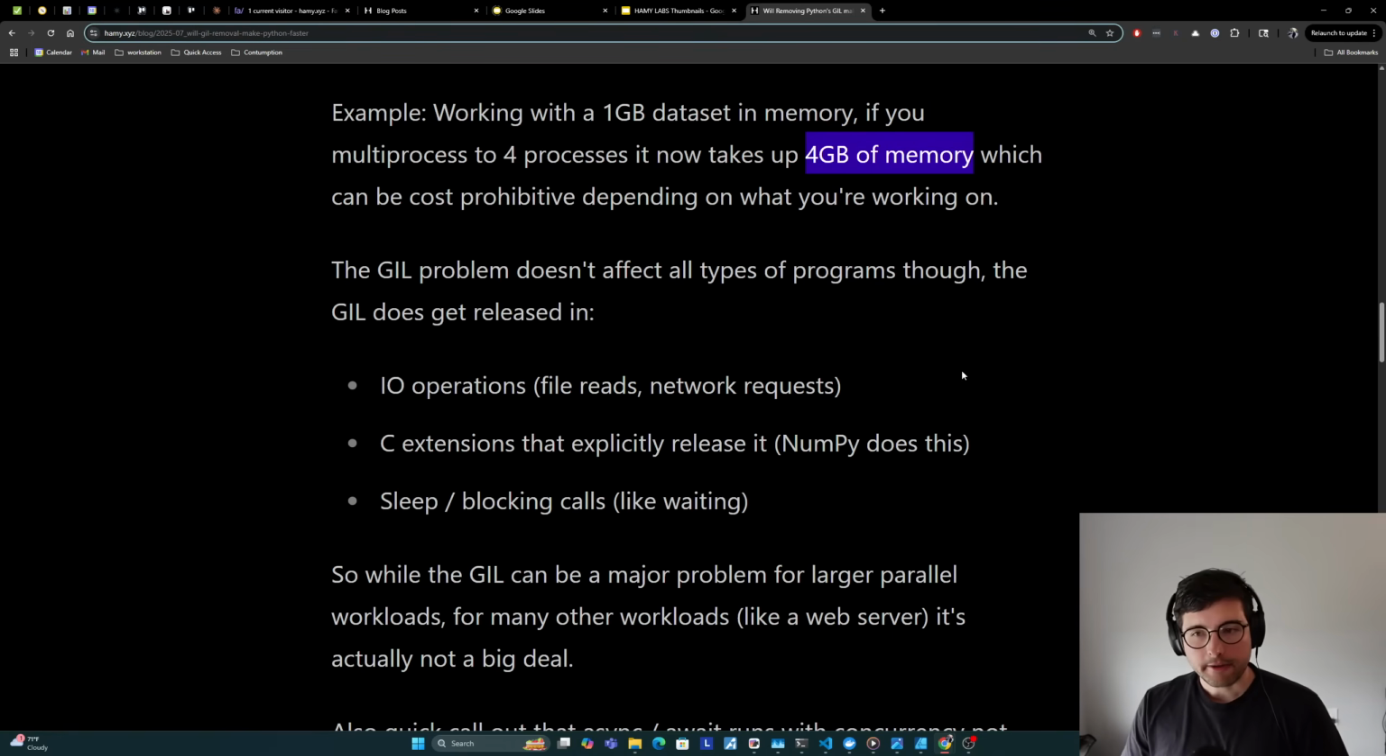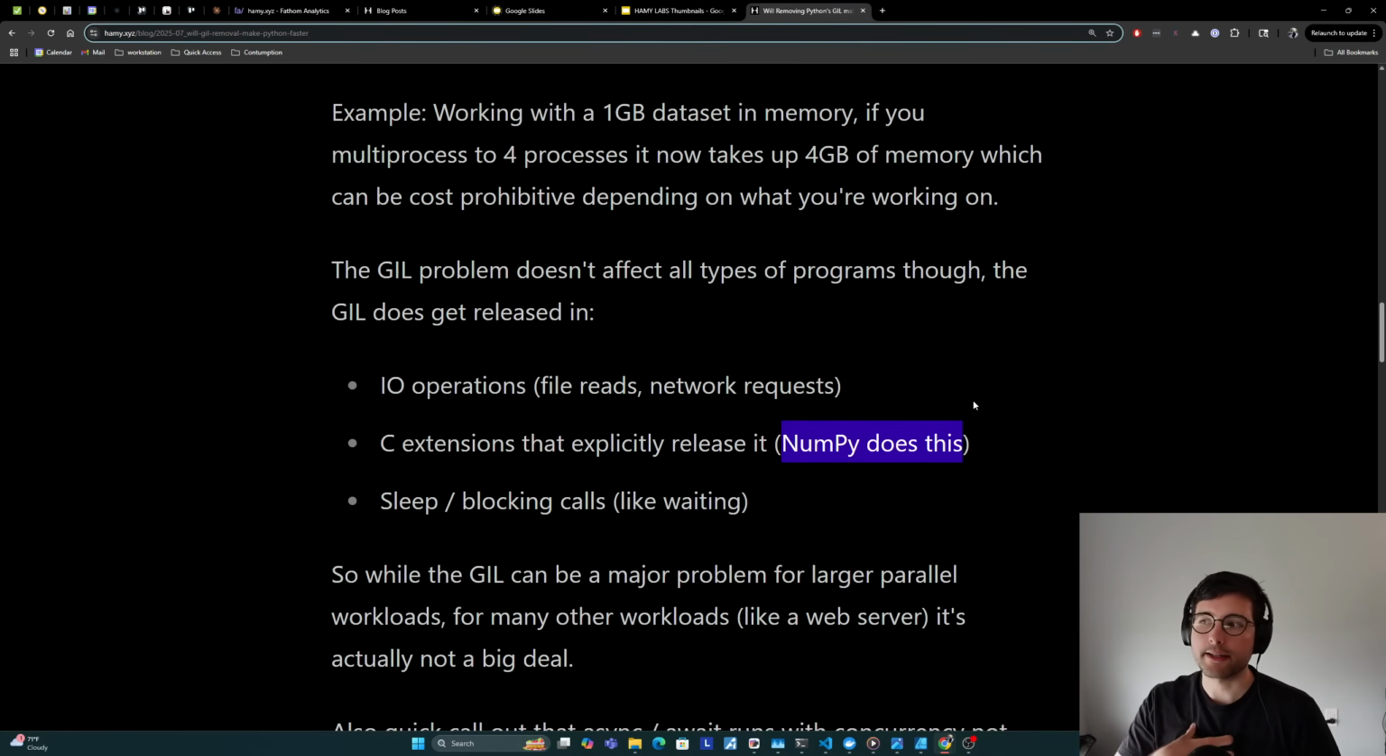But I want to caution that the GIL problem doesn't affect all types of programs, as the GIL does get released in many cases. For I/O operations like file reads or network requests, the GIL usually gets released. For C extensions that explicitly release it, like NumPy does this, and often this is honestly how Python has gotten good at its data processing in general, because it does offload a lot of the heavy lifting to C, so you get your nice Python wrapper, but then you get the performance of C in a lot of the critical areas. And for sleep and blocking calls, like waiting on an event to come in or a queue, this often releases the GIL as well.